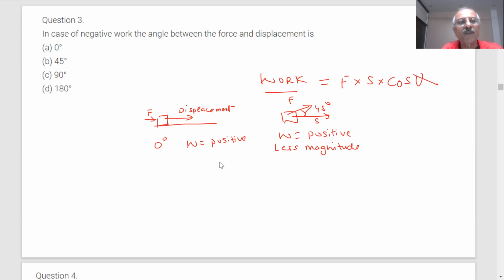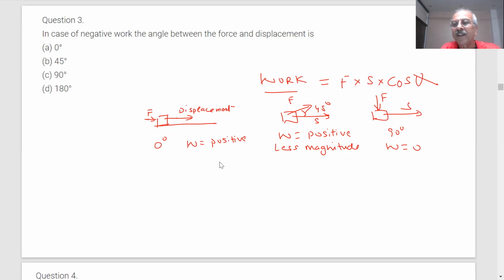So it is still positive. Now, if the force and displacement are at 90 degrees, what is the work done? 0. No work is done. You are pushing a wall. Are you doing any work? You are applying a force, but there is no displacement, and for perpendicular displacement the work is 0.